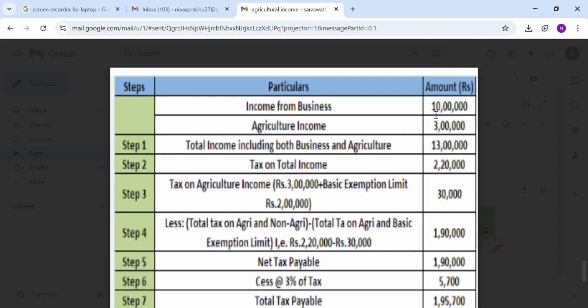The tax on total income is calculated. It is a rough calculation. The tax on total income is calculated and the tax on agricultural income is calculated, and it should be deducted from the tax on total income. Now we get the tax liability. Along with that, we can add surcharge if the income exceeds 1 crore, and cess.